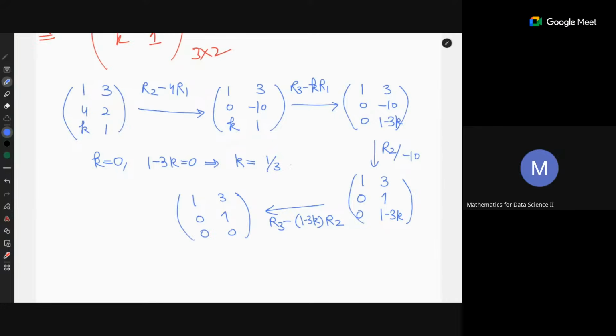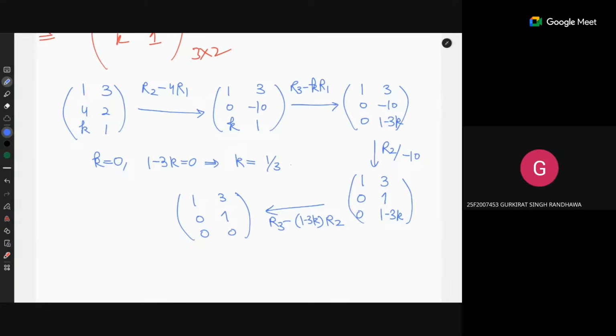But it doesn't give you any information about K. But sir, it is reducing to RREF form now. That is true. That means K can take any value. Yes, K can be any value.